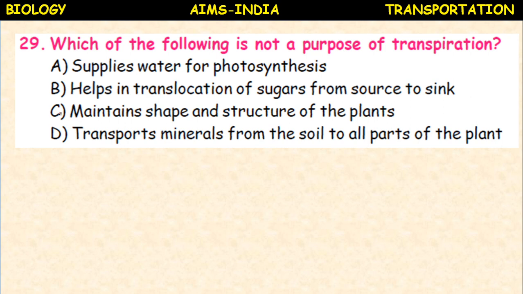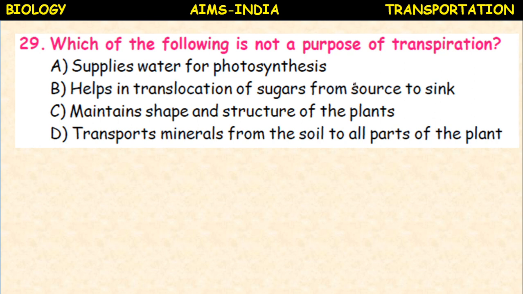Which of the following is not a purpose of transpiration? Supplies water for photosynthesis, helps in translocation of sugars from the source to sink, maintains shape and structure of the plants, transports minerals from the soil to all parts of the plant.